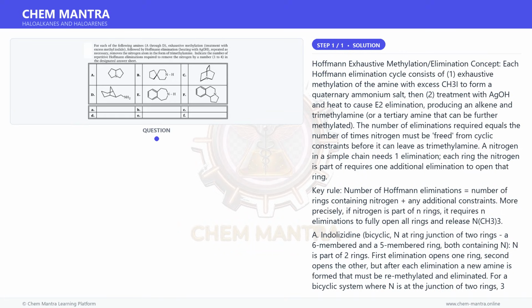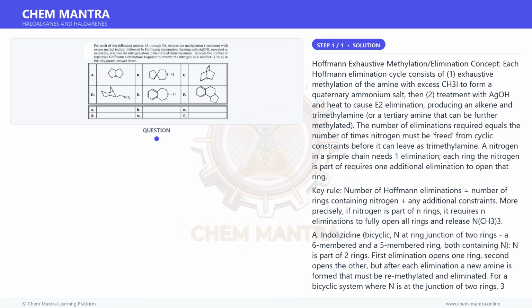A. Indolizidine, bicyclic, N at the ring junction of 2 rings, a 6-membered and a 5-membered ring, both containing N. N is part of 2 rings. First elimination opens one ring, second opens the other, but after each elimination a new amine is formed that must be remethylated and eliminated.